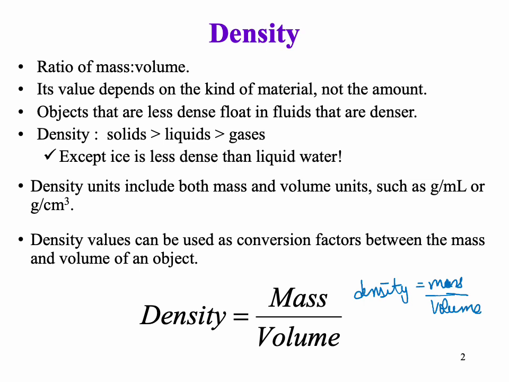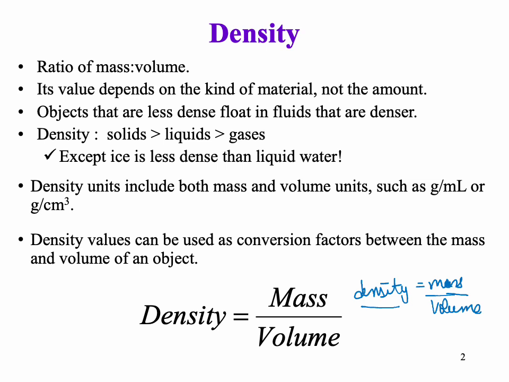The value of density depends on the kind of material that exists. It's the nature of that material. If that material is high density, then it would have a high density. It does not matter if you have a small amount of that substance or a large amount of that substance.